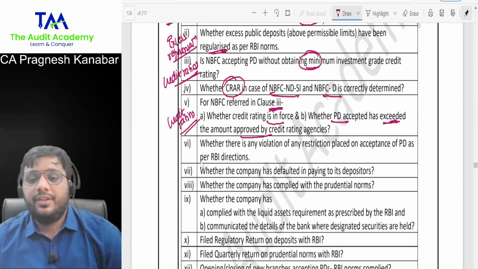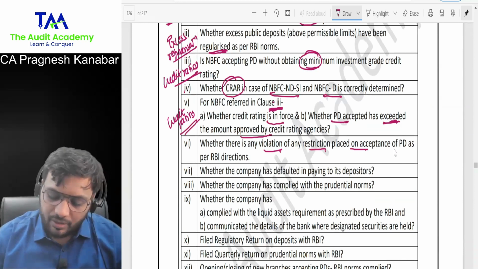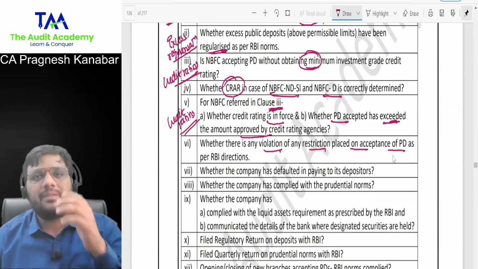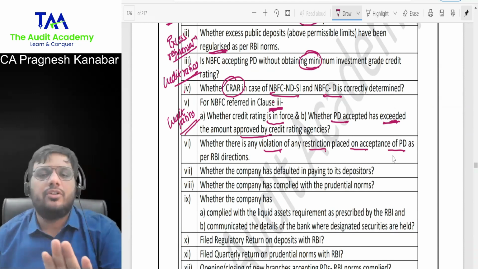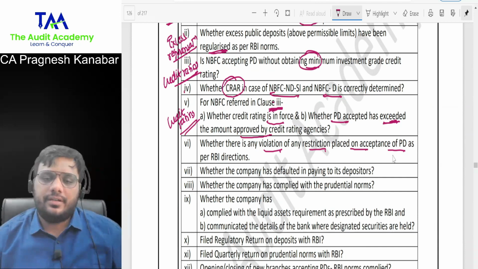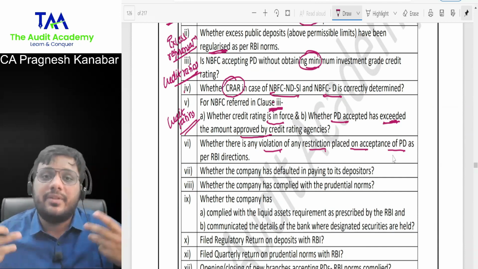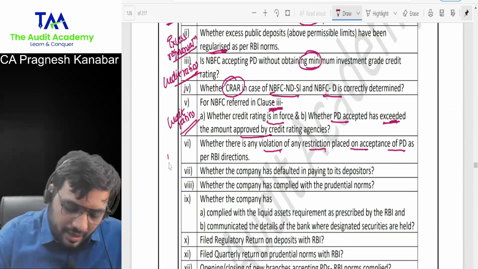Next, whether there is any violation of any restriction placed on acceptance of public deposit as per RBI directions. Basically, there is one point on whether the company has complied with RBI guidelines or not. All right. And RBI may put some specific restrictions on some NBFCs regarding acceptance of public deposits. So, RBI guidelines.